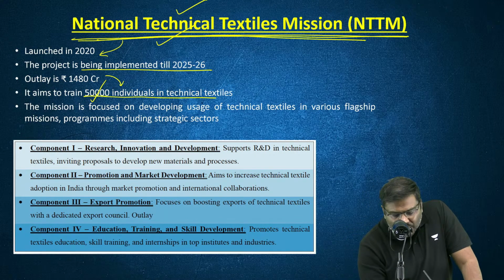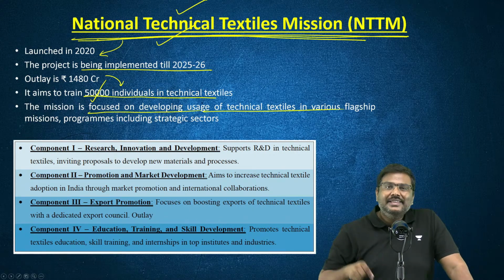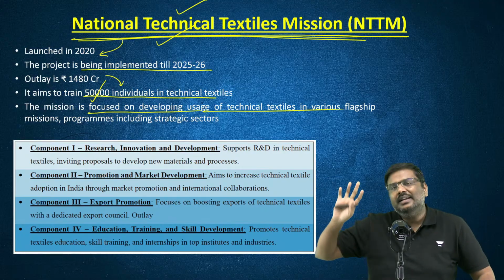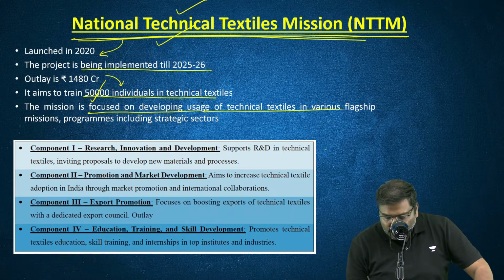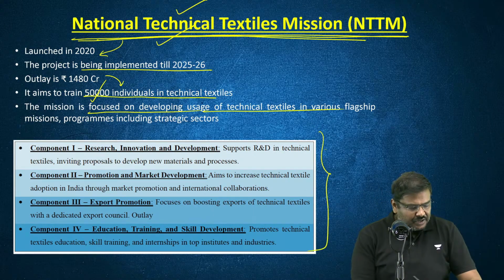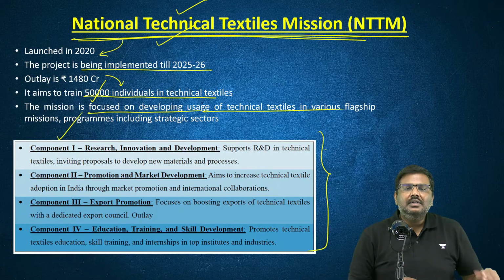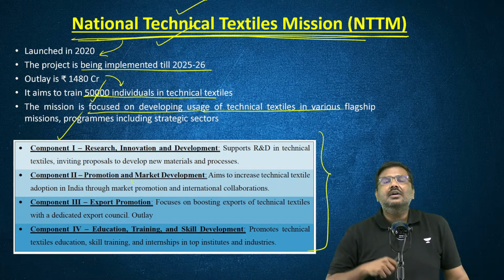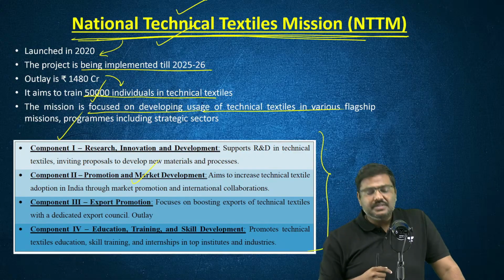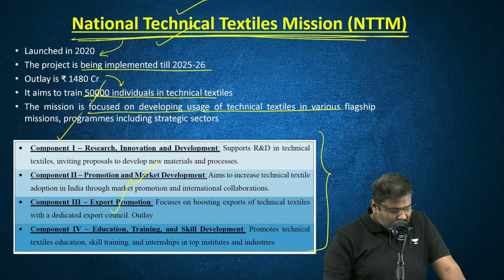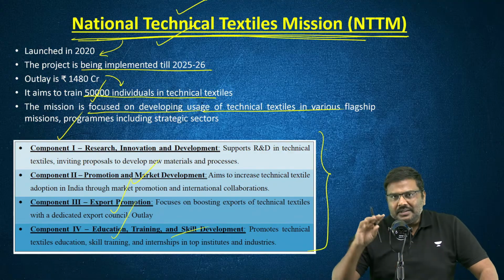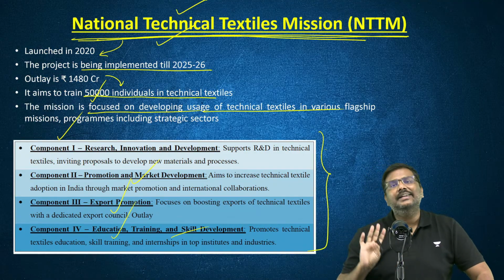The mission is focused on developing usage of these technical textiles, especially under various government initiatives. There are 4 components of this initiative: promotion of R&D, promotion and marketing, export promotion, as well as education, training, and skill development. These are the 4 components of NTTM.